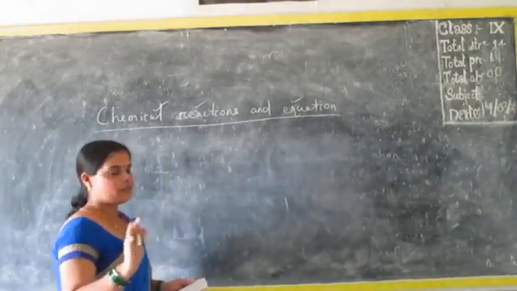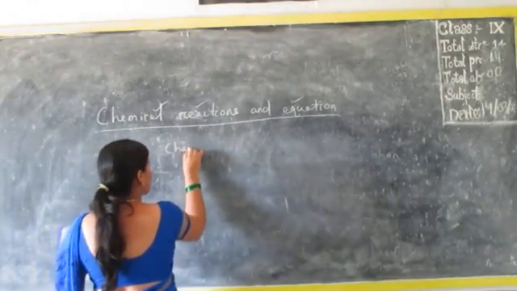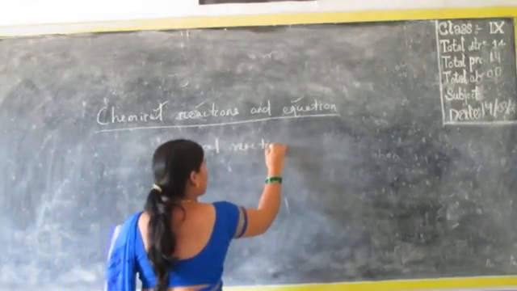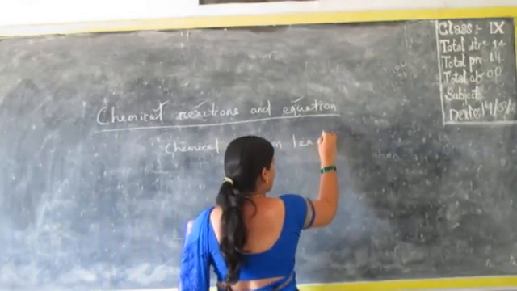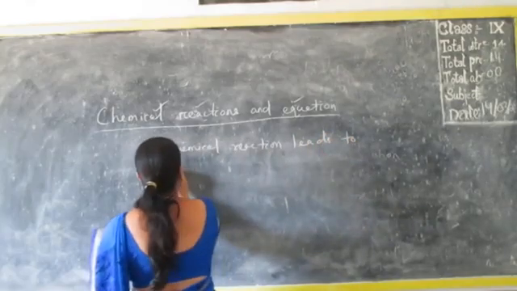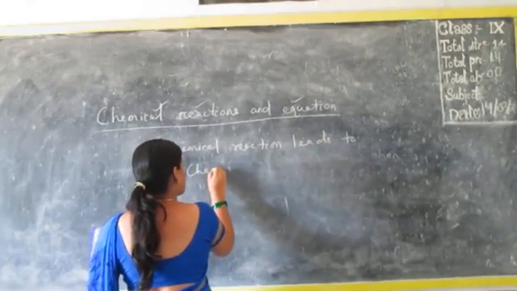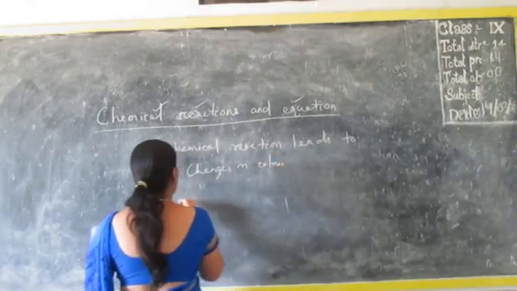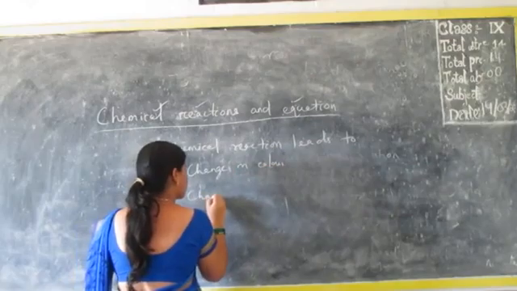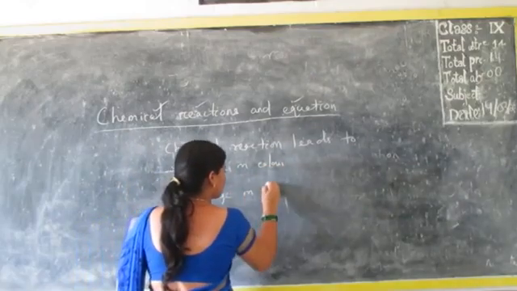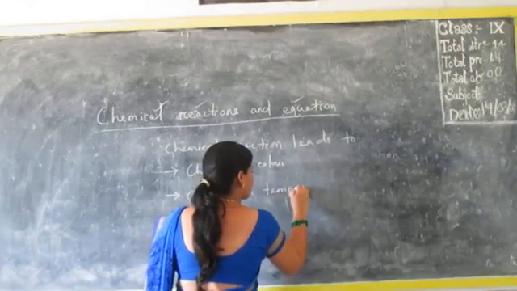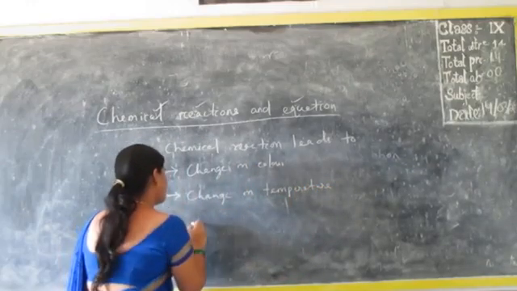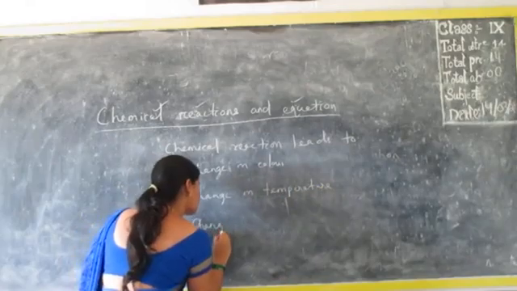So, out of this, we can conclude that a chemical reaction leads to change in color, change in temperature, then change in properties.